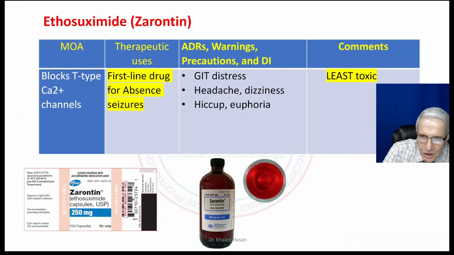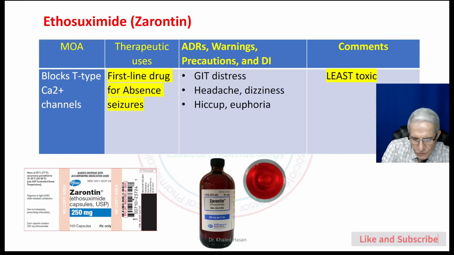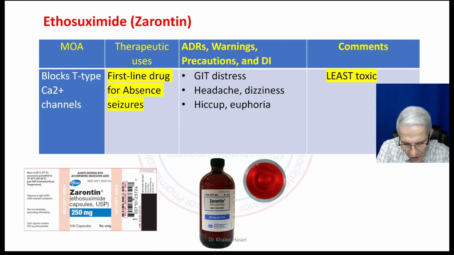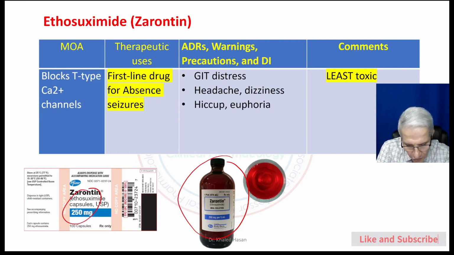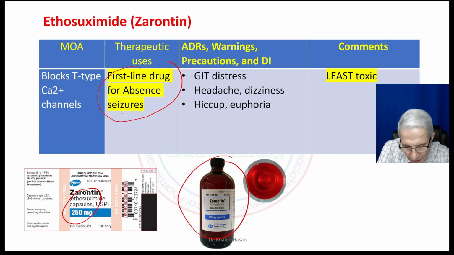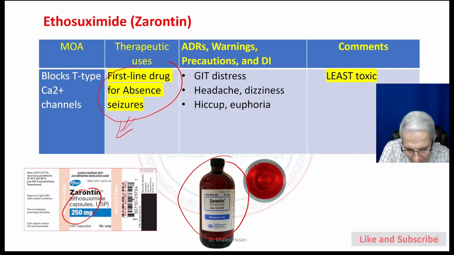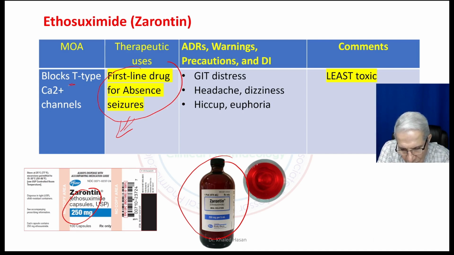Okay, next medication for epilepsy, we have ethosuximide, Zarontin. Ethosuximide is available as a capsule and as liquid or syrup for children, and it is considered first-line therapy for absence seizure. It is the first choice for children suffering from absence seizure. Ethosuximide blocks the T-type calcium channel.